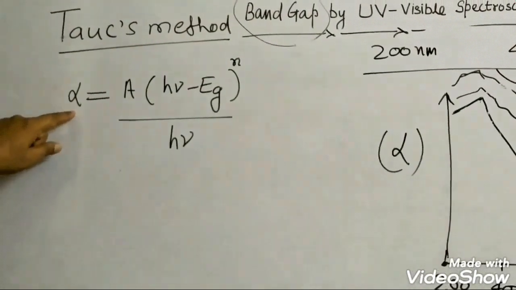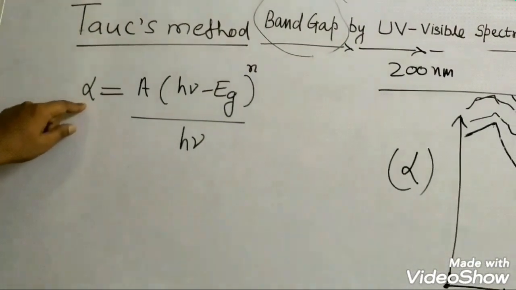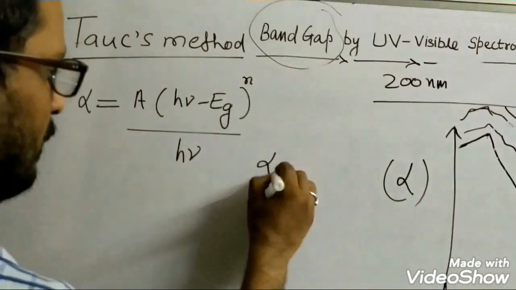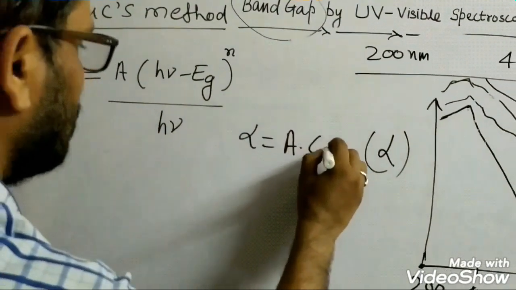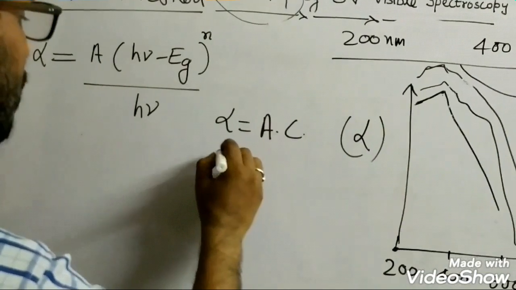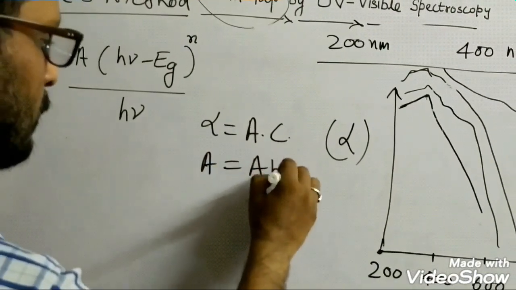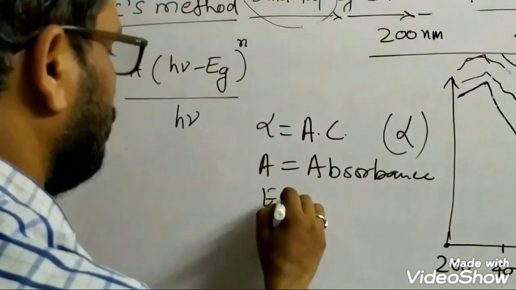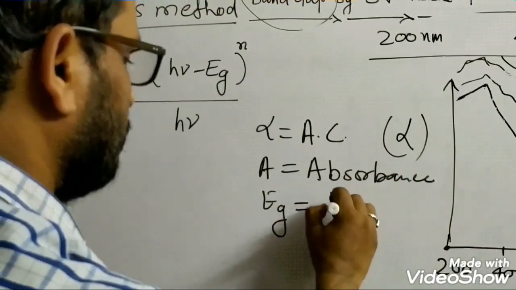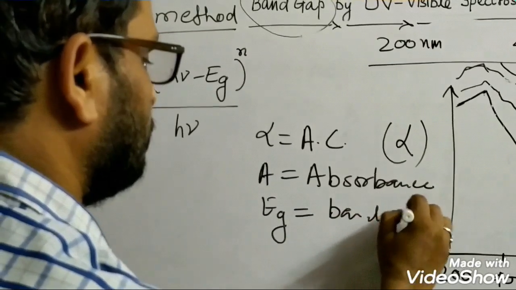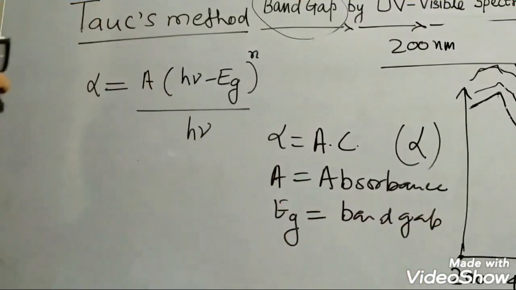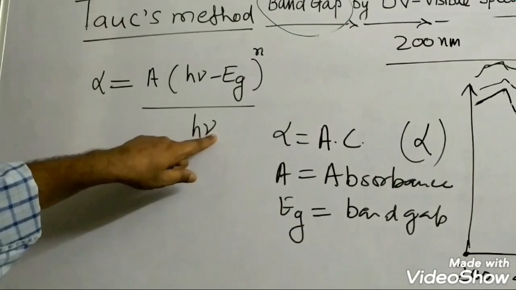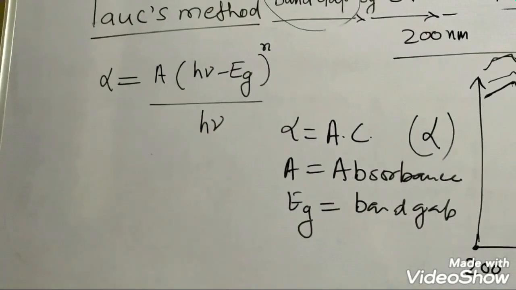Here in this equation, alpha is the absorption coefficient. A is absorbance. Eg is the band gap, which we wish to determine, and h is the Planck constant and nu is the frequency, right?